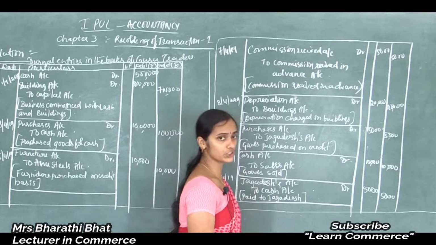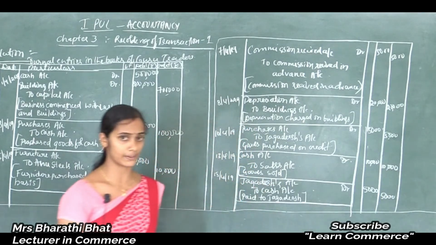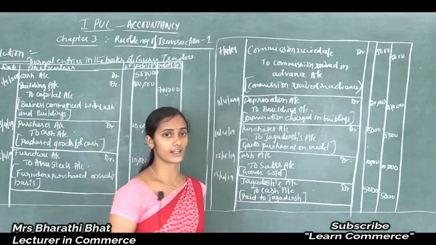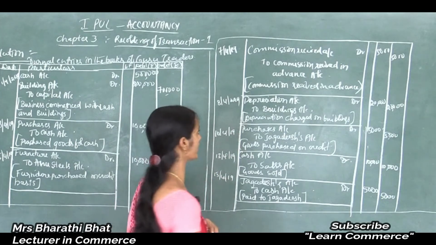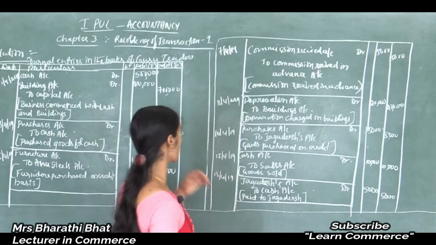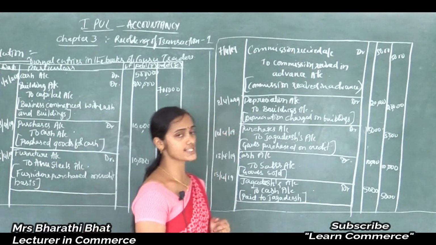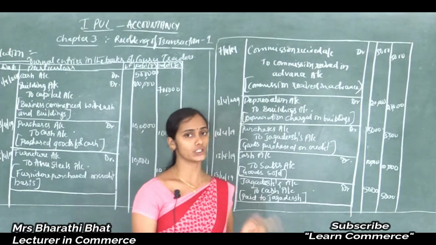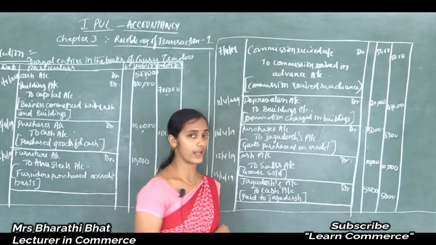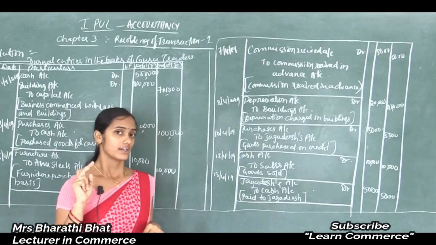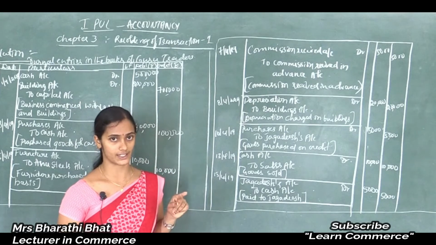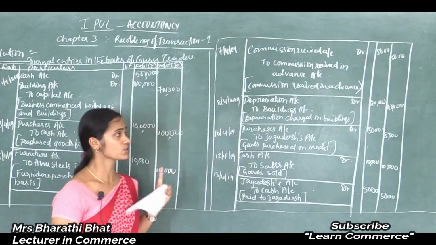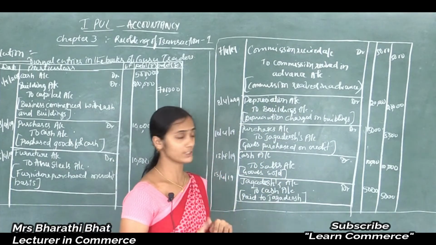And the next one is commission received in advance, it is considered as a liability. Commission received: increase in liability is to be credited, so commission received account debited to commission received in advance account. And the next one is depreciation charged on building. Here depreciation is considered as an expense for the organization. Why? Because depreciation means deduction in the value of a fixed asset. So the fixed asset value is reducing, and a decrease in asset is to be credited, an increase in expense is to be debited. So depreciation account debited to buildings account.